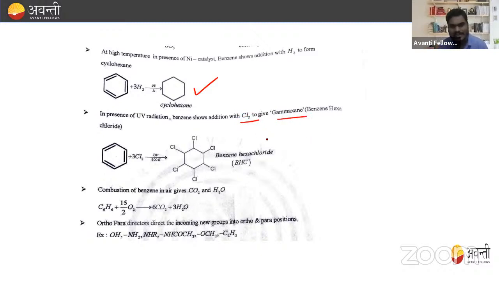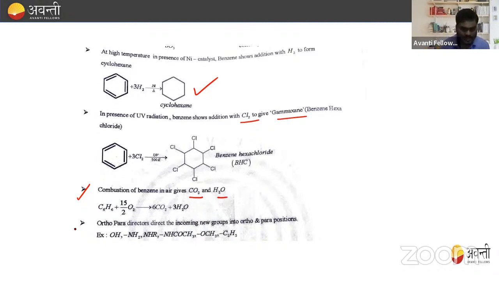It is also known as gammexane. Just a point to remember, gammexane means benzene hexachloride. Combustion of benzene gives CO2 and H2O. We all know that whenever combustion of a hydrocarbon takes place, always CO2 and H2O are formed.